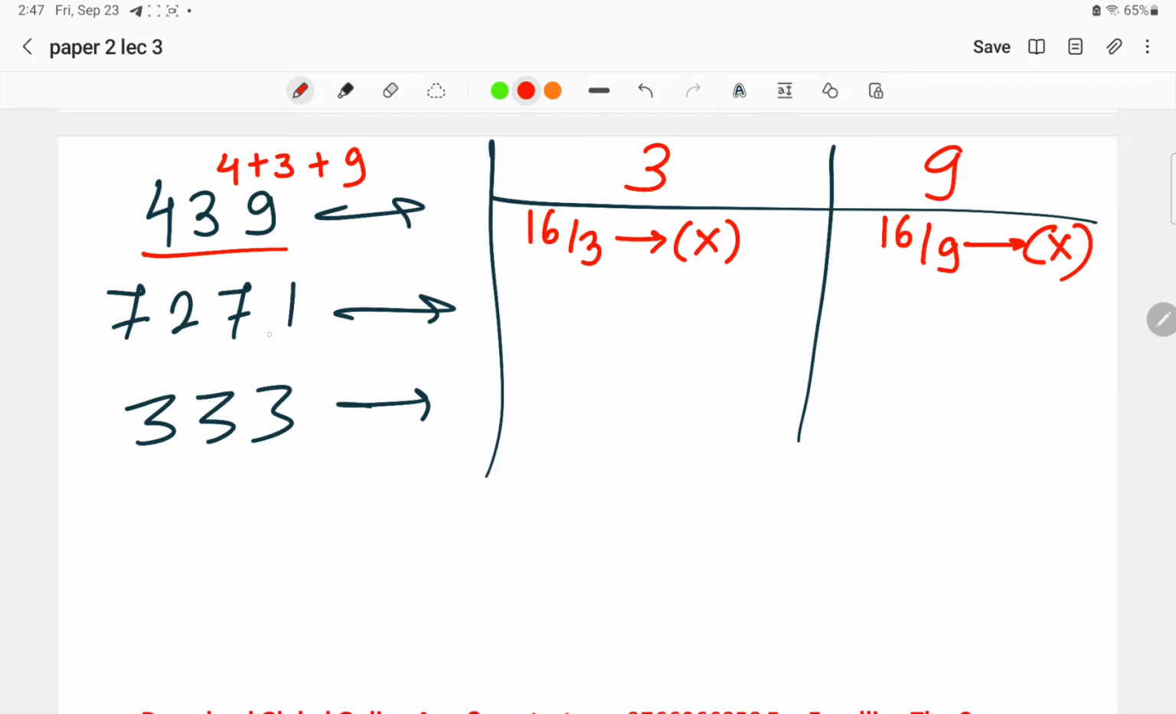Now try to check this for 7271. 7 plus 2 is 9, 9 plus 7 is 16, 16 plus 1 is 17.